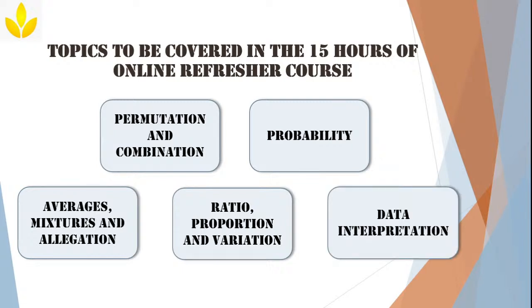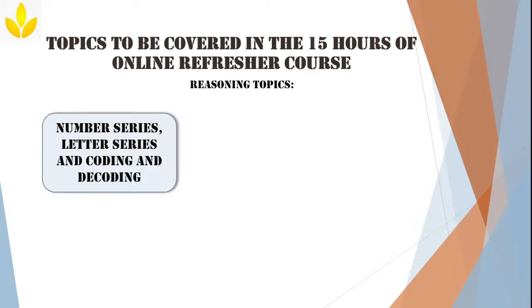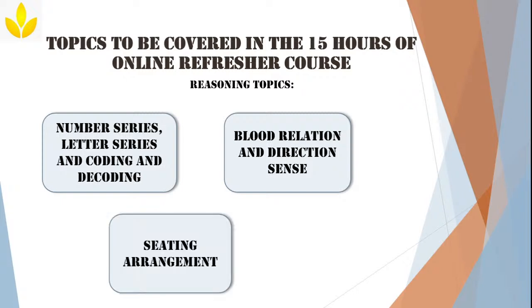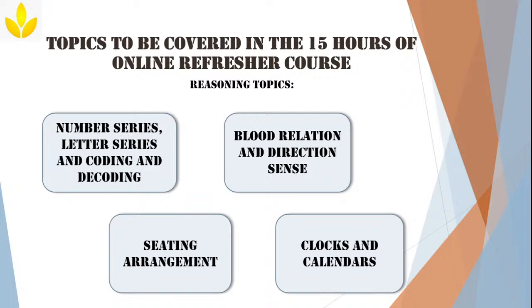So these are the topics that we have covered from the quantitative aptitude class. And from reasoning we have already completed number series, letter series, coding and decoding, blood relation and direction sense, seating arrangement, and in this class we will be talking about clocks and calendars.